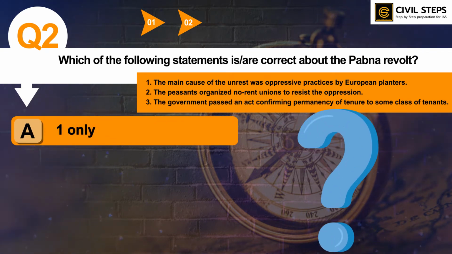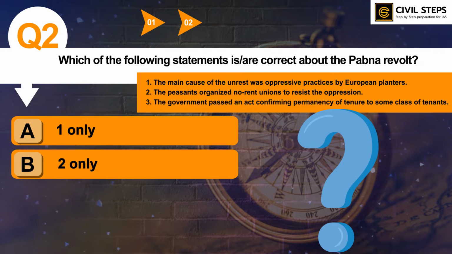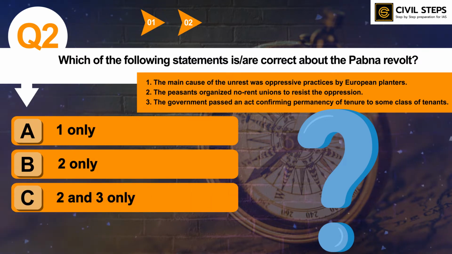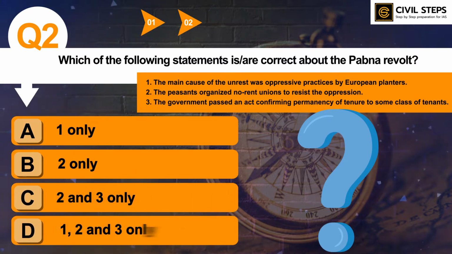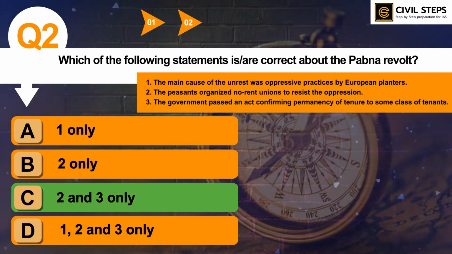Option A, 1 only. B, 2 only. C, 2 and 3 only. D, 1, 2 and 3. So you have to tell the correct answer. The correct answer of this question is option C, 2 and 3 only.